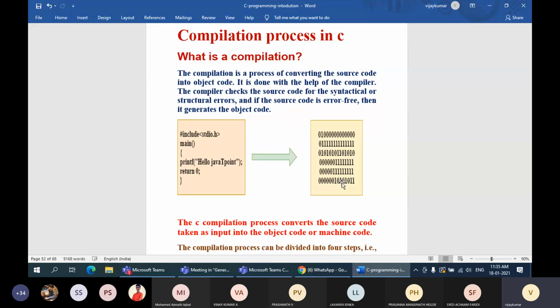Whenever you make a C program, how many files are created with the same name? Three files. What are the extensions of those files? Dot C, dot OBJ, dot EXE. Very good.